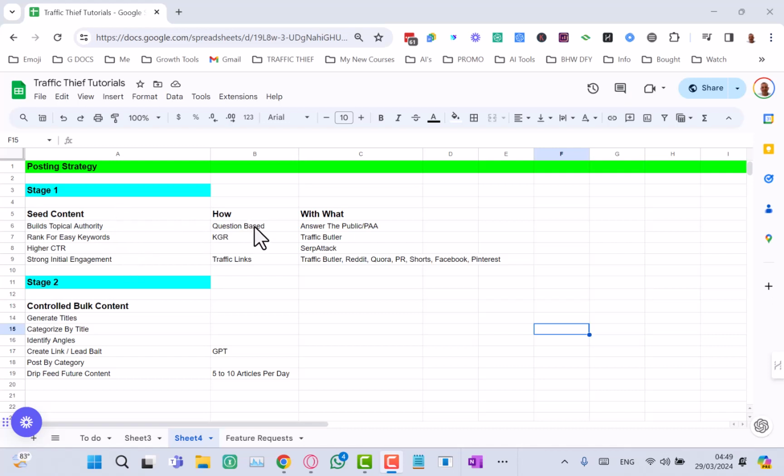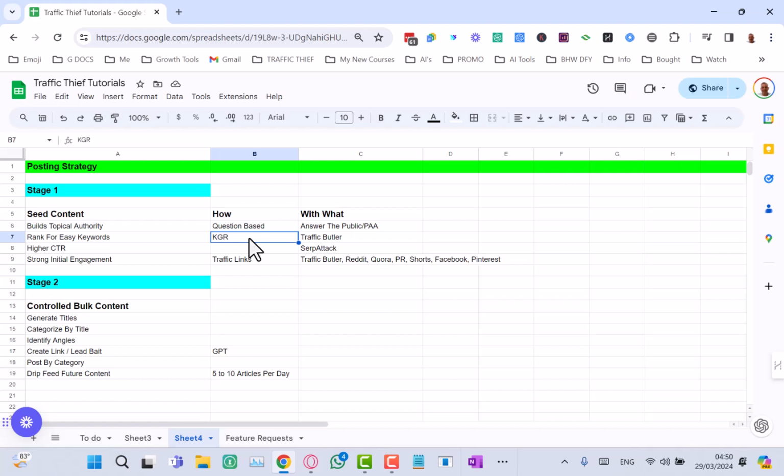What we're going to do is get some question-based content. And to do that, you can use tools like Answer the Public or People Also Ask. There's some free tools for People Also Ask, but you can also use related terms within Google searches as well, to a certain degree, so that you can bulk up your content if you want to. Okay, but I'm going to keep this simple and keep it question based on Answer the Public and People Also Ask. And to rank for easy keywords, we're going to get some KGR keywords.